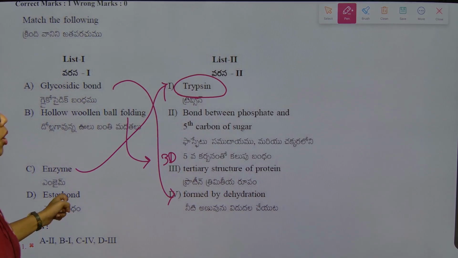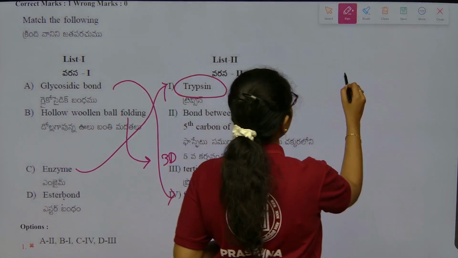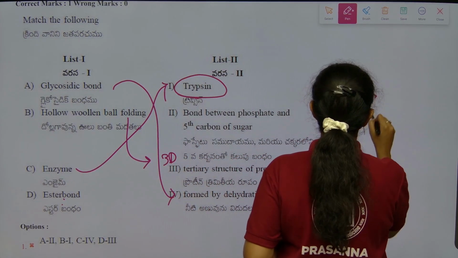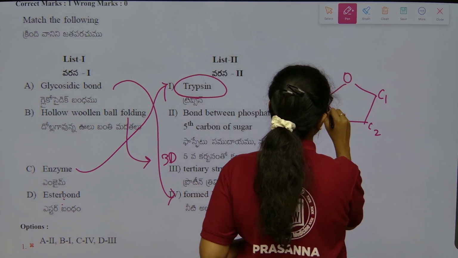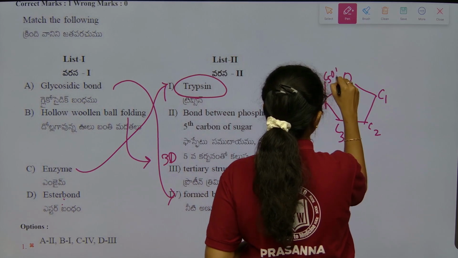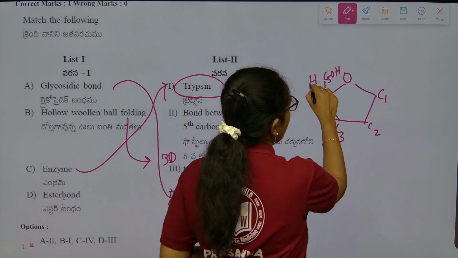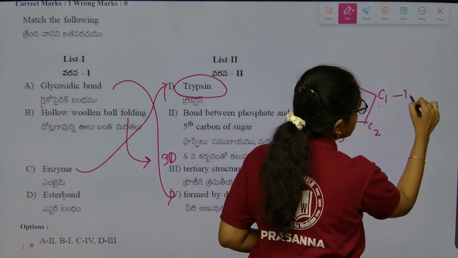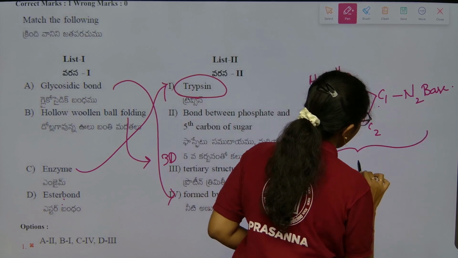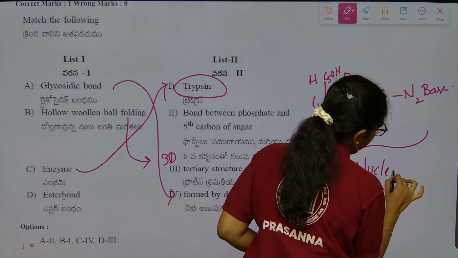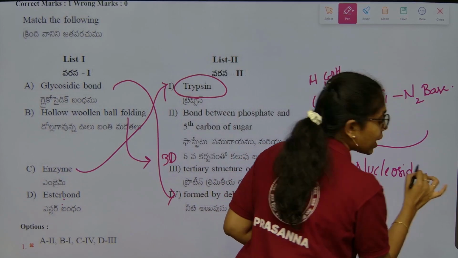Next, ester bond. If this is a sugar molecule, carbon 1, 2, 3, 4 and 5. At carbon 1 what is attached? Nitrogen base is attached, which forms a nucleoside. This all of us know.